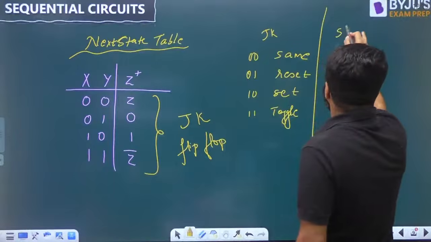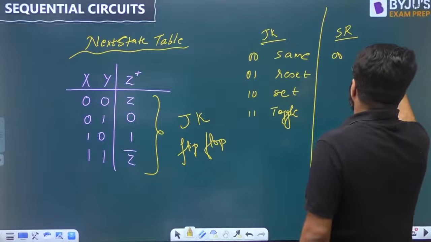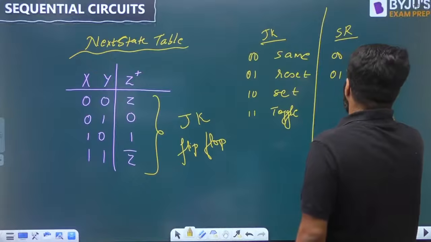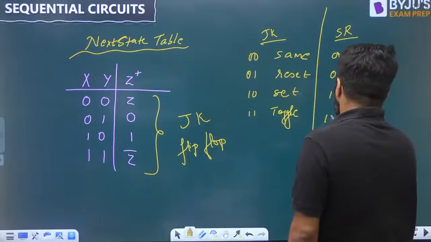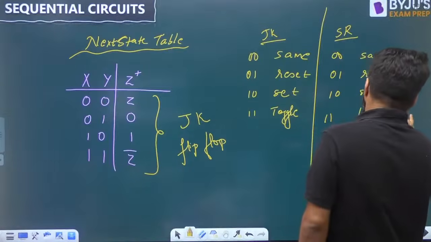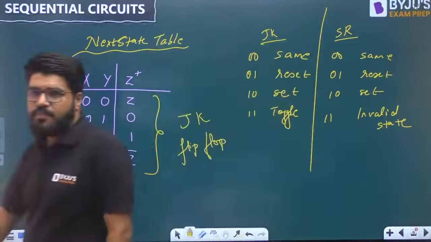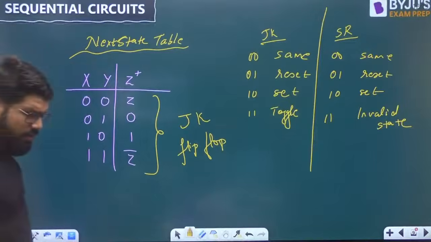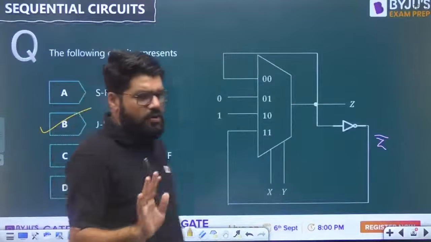Acha, what about SR? 0, 0, device remains in same state. 0, 1, reset. 1, 0, set. 1, 1 is an invalid state in SR. Now, okay, the question is solved. The answer is JK, no problem. Your question is solved. Your part is over.